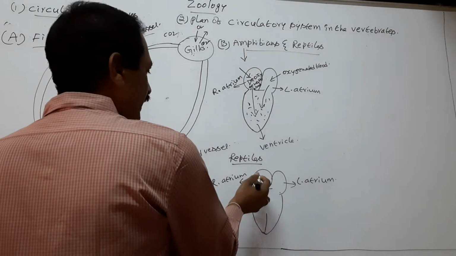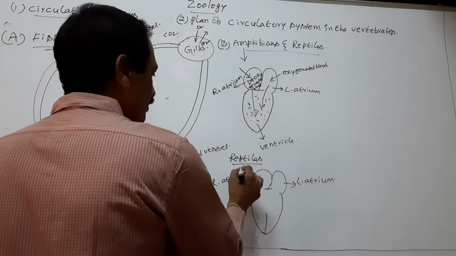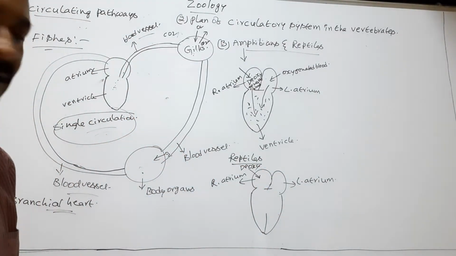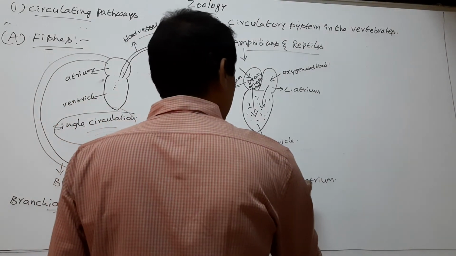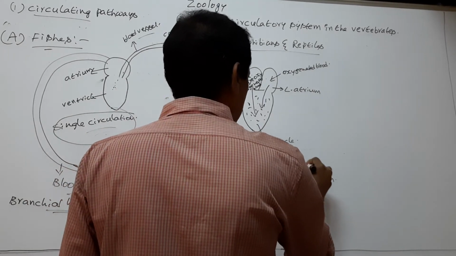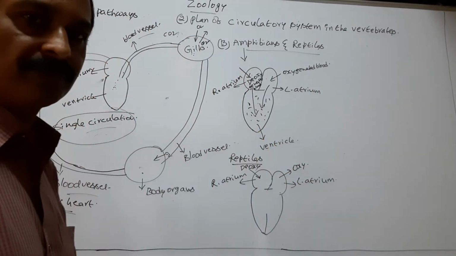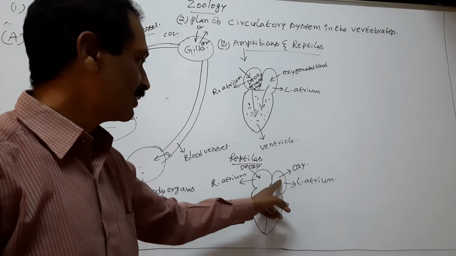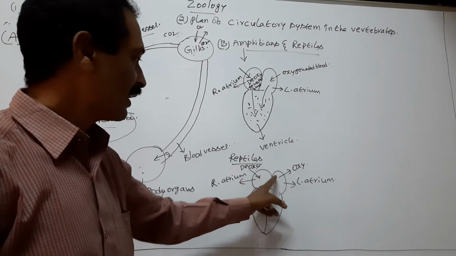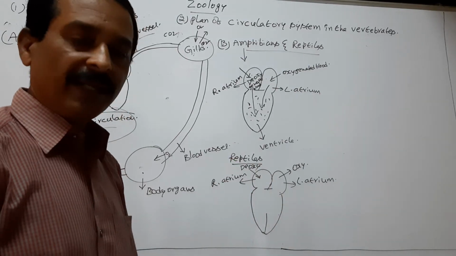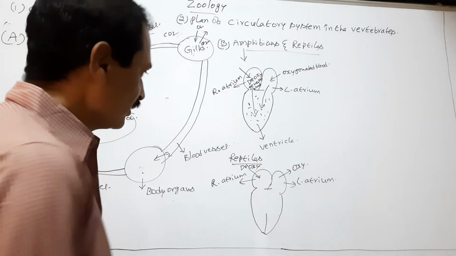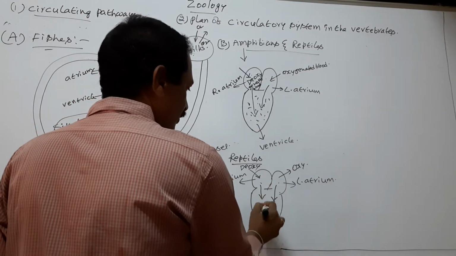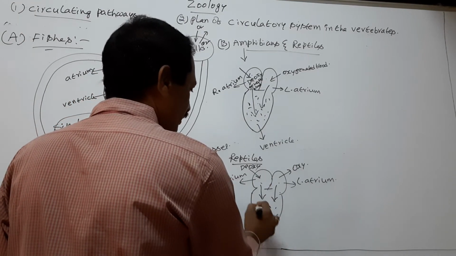Here, the right atrium receives deoxygenated blood. Left atrium receives oxygenated blood. So the deoxygenated and oxygenated bloods do not mix in the atria. These two types of blood flow into ventricle.